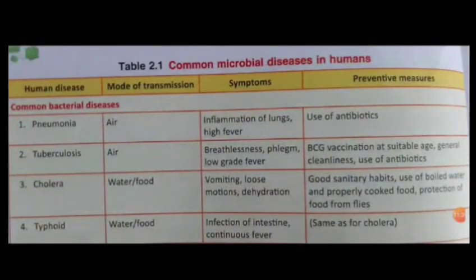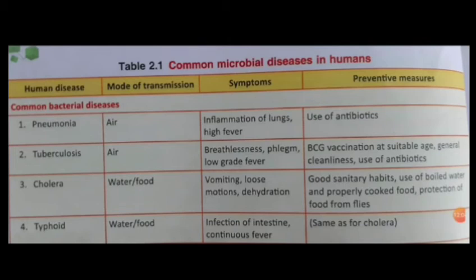First are the common bacterial diseases. You can see in the table pneumonia, tuberculosis, cholera, typhoid. And what are the modes of transmission? Pneumonia occurs through air, tuberculosis also via air, and cholera and typhoid occur via contaminated water and food. Symptoms and preventive measures, you can read from the table.